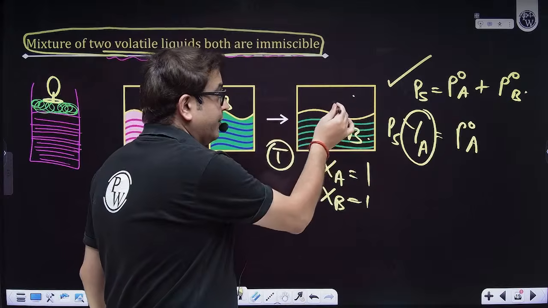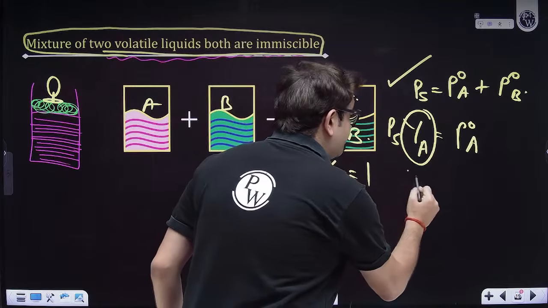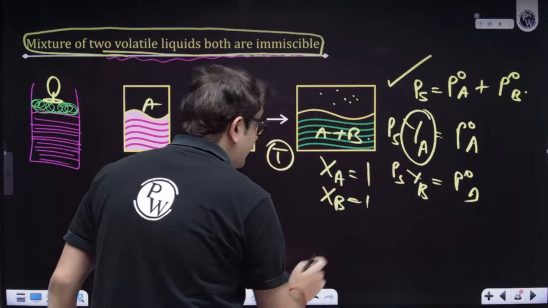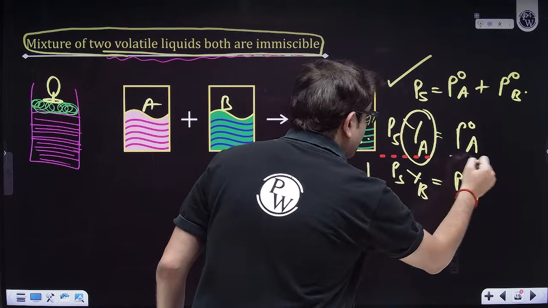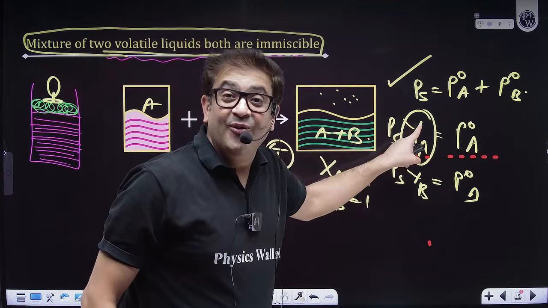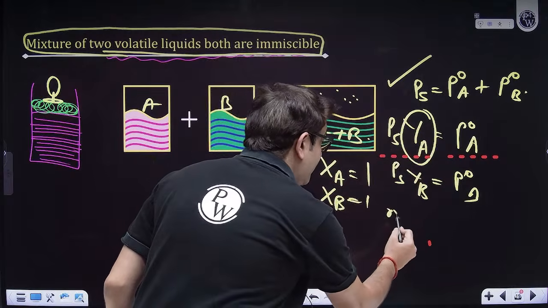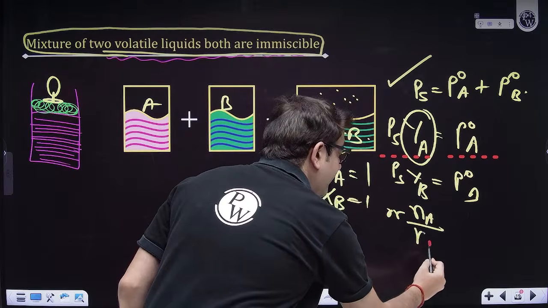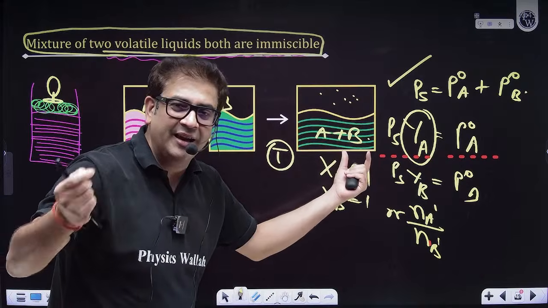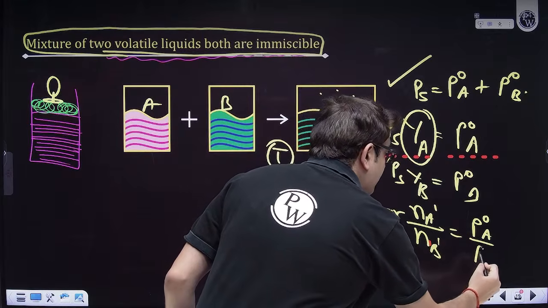These questions are definitely asked: what will be the mole fraction of A in vapor phase, or rather they ask for B. So the mole fraction of B in vapor phase will be PS again, and it will be P naught B. If you just divide it, what do you get? PS is cancelled. This is the mole fraction, number of moles of A upon total moles. Total will be cancelled, so this will be moles of A in vapor phase upon moles of B in vapor phase. Because this is vapor phase I'm writing a dash, since generally we write nA and nB as moles in liquid phase, and it will be equal to P naught A upon P naught B.